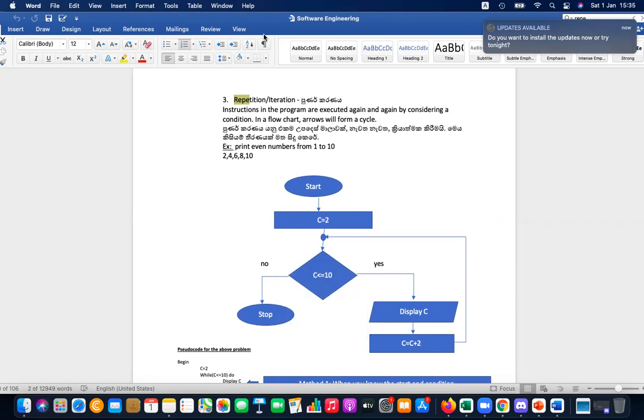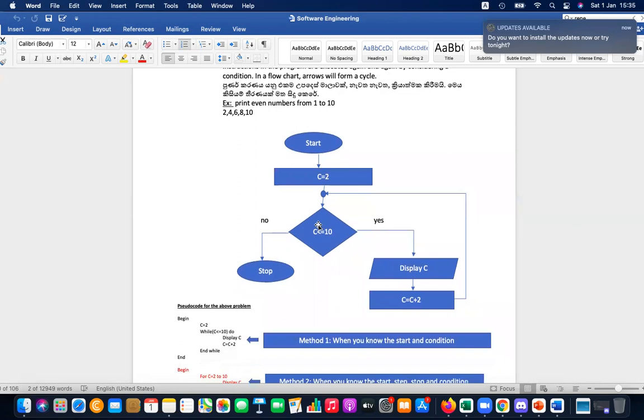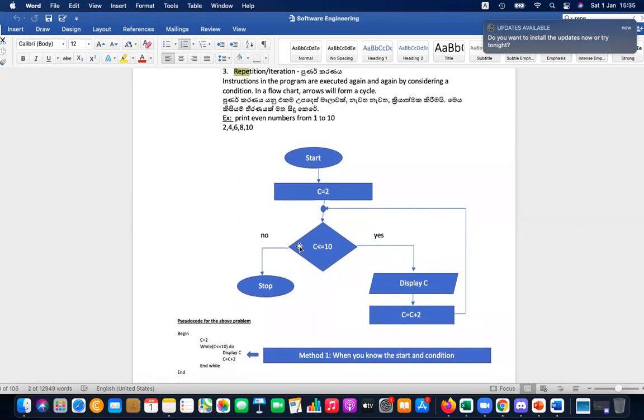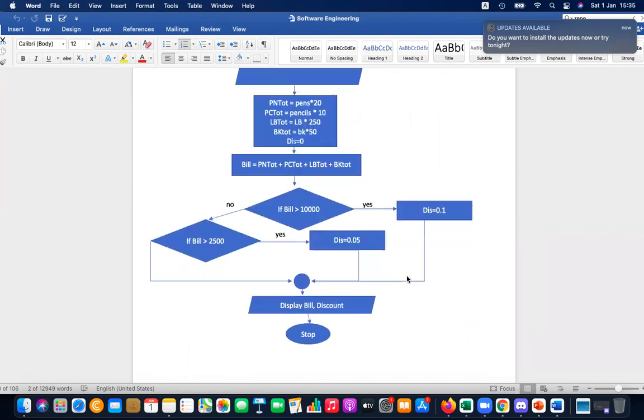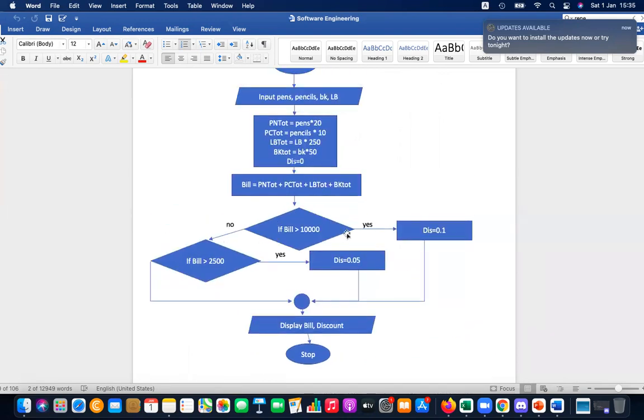The third control structure, one of the most popular in programming, is repetition, where you need to execute the instructions again and again based on a condition. Here you can see the condition symbol, similar to the if else symbol. This condition symbol has two options, you can go either this side or this side. That is similar to selection, where you had a diamond with yes and no sides. In repetition also you have the diamond with a left side and a right side.